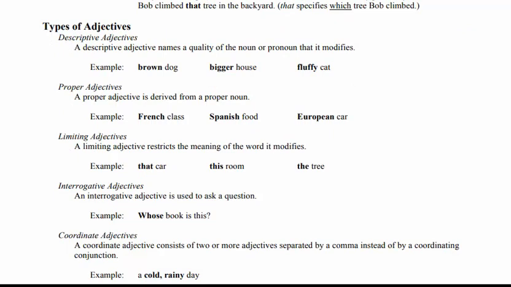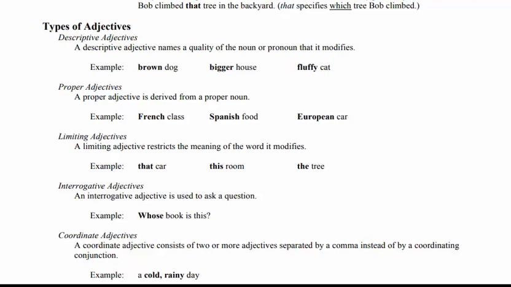By the name interrogative, it means it is something related to question-based sentences, right? And the interrogative adjective is used to ask a question. Whose book is this? That whose refers to the book. So question-based or interrogative type of sentences are there. Whose book is this? Whose pen is this? Like these examples, they are the interrogative adjectives.